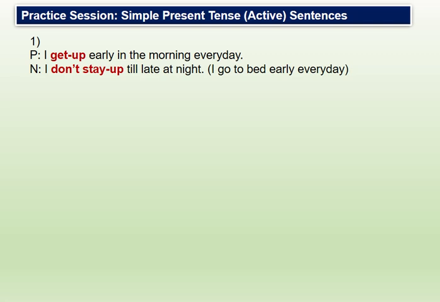In the negative sentence I have used don't, do not, before the verb stay up, and I have changed the verb to stay up instead of get up because I don't want to change the meaning of the positive sentence.